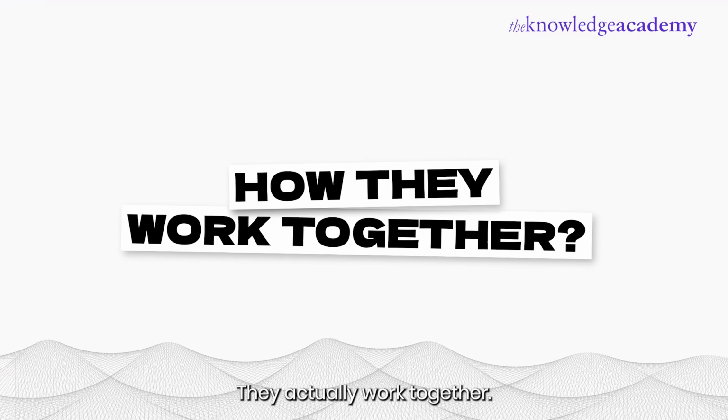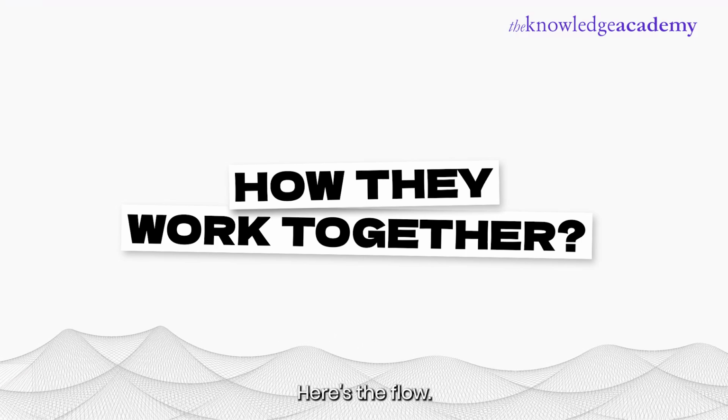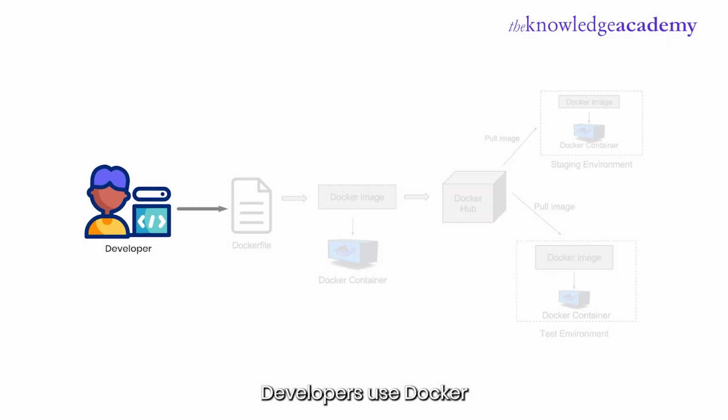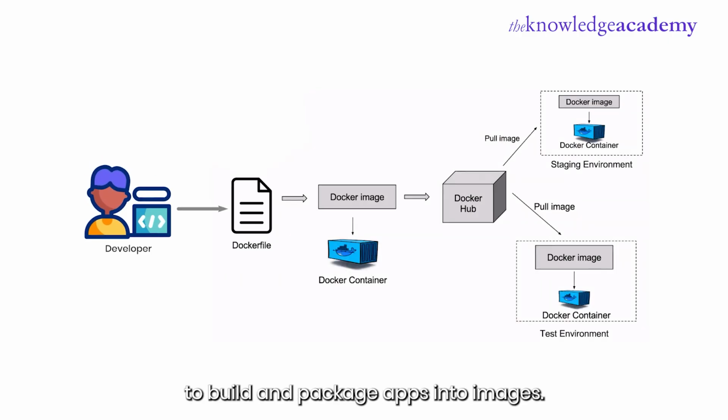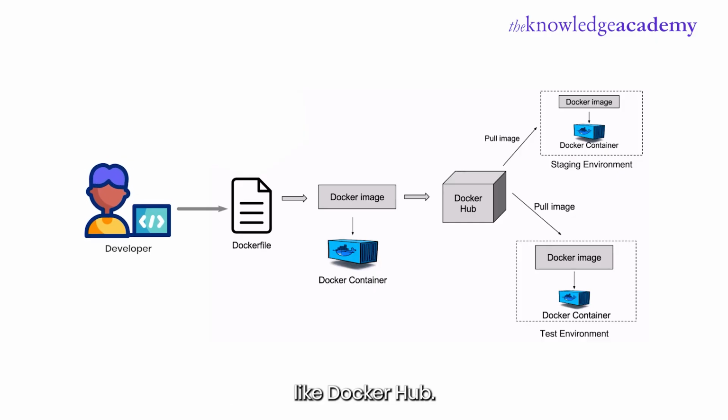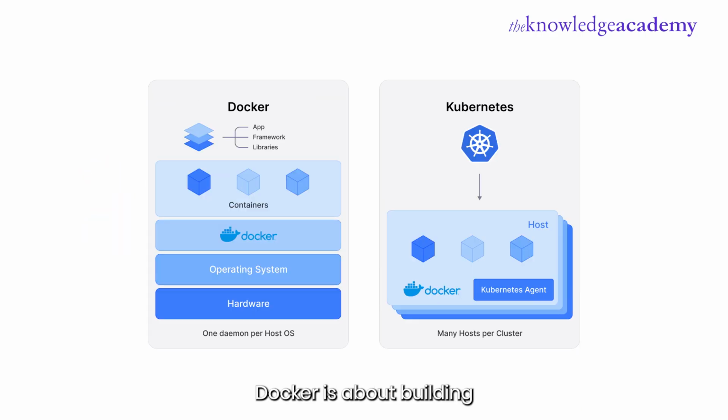Not really, they actually work together. Here's the flow. Developers use Docker to build and package apps into images. These images are stored in registries like Docker Hub. Kubernetes pulls these images, runs them as pods, and manages them at scale. In short, Docker is about building and running containers. Kubernetes is about orchestrating containers across clusters.